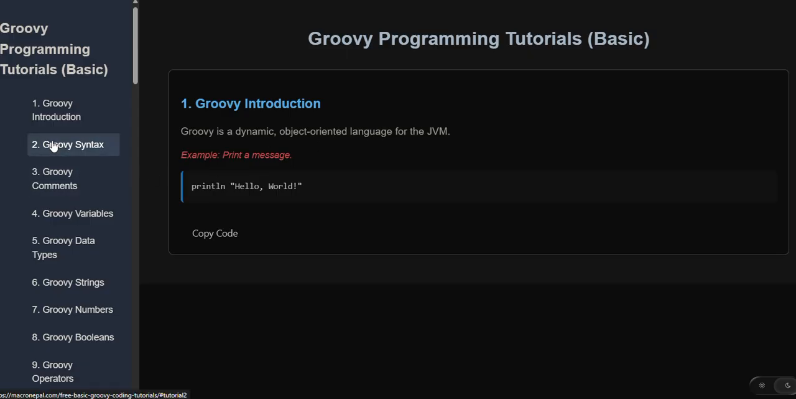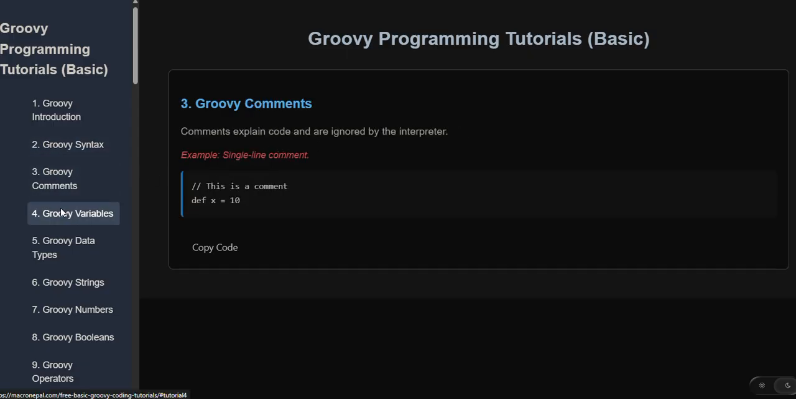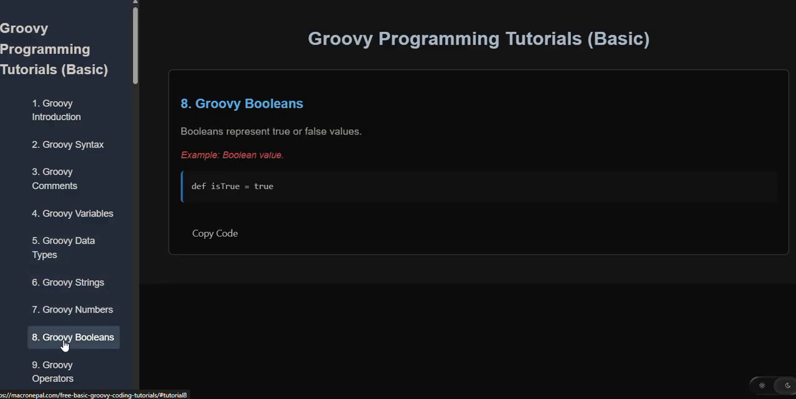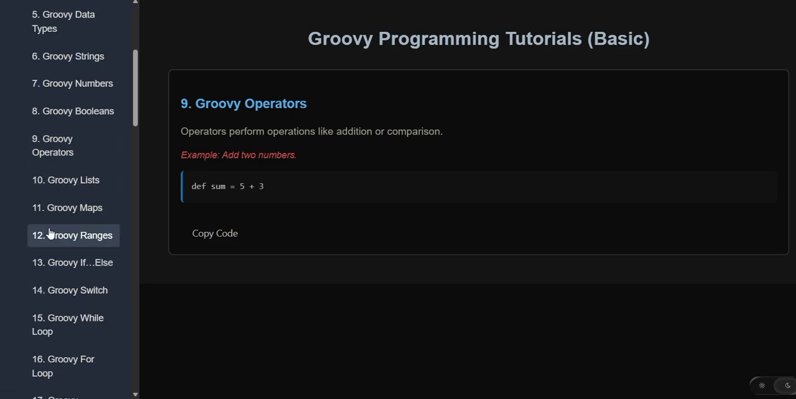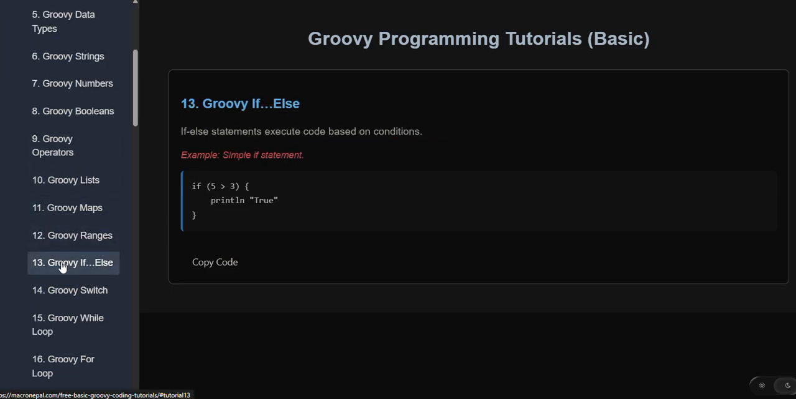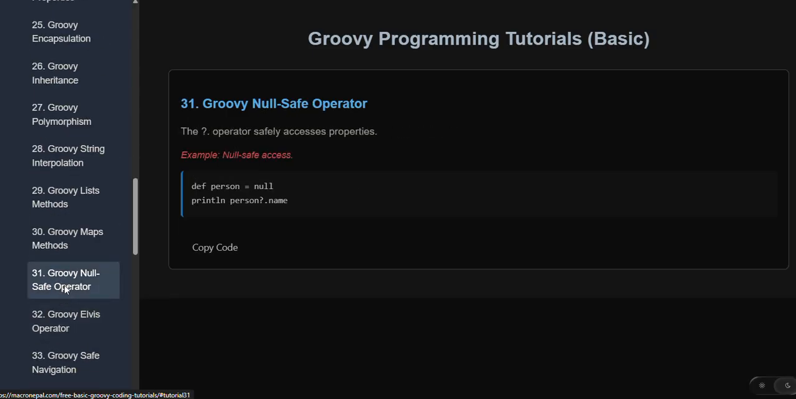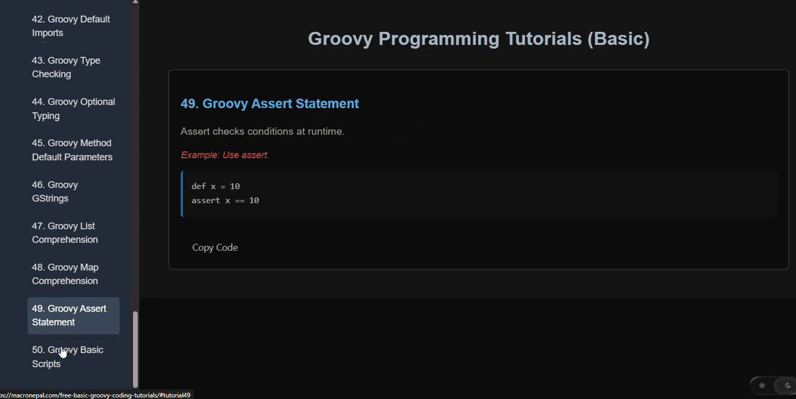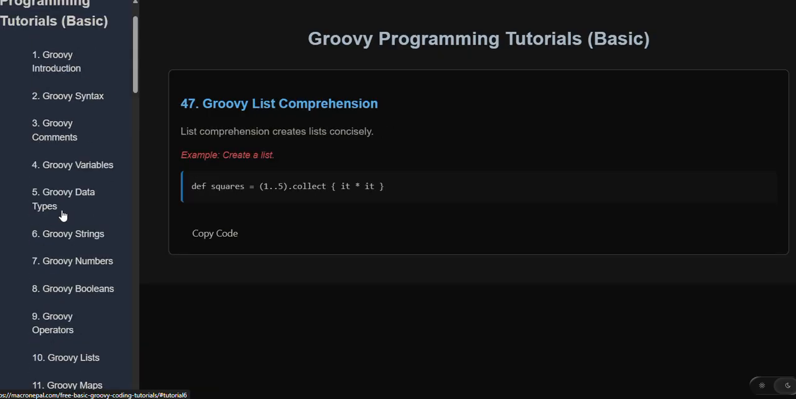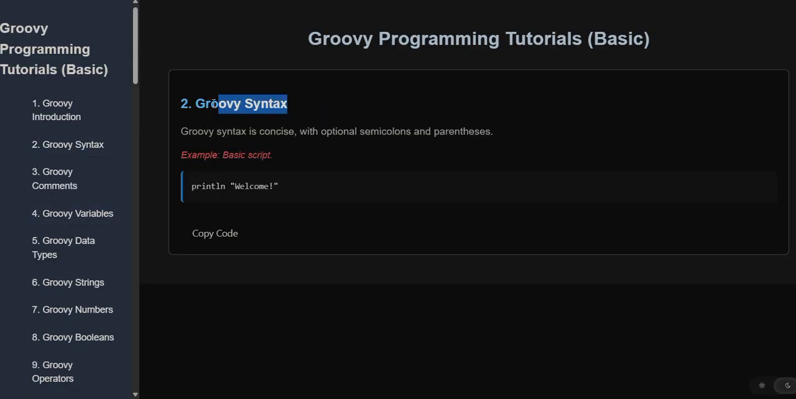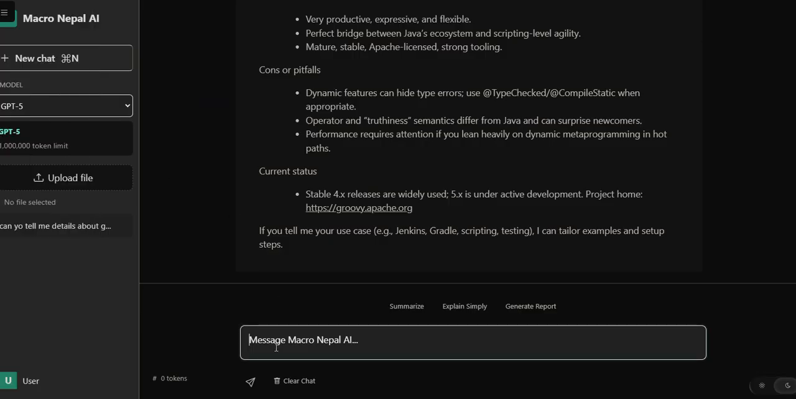Here is basic syntax. Now Groovy syntax, Groovy comments, Groovy variables, Groovy data types, Groovy strings, Groovy numbers, Groovy booleans. If you want much more information, you can open it in a new tab and search about this. Now here are all the details. If you want even more information about Groovy syntax, just search for Groovy syntax, copy this, then go here and paste it, and it will provide all the required details.